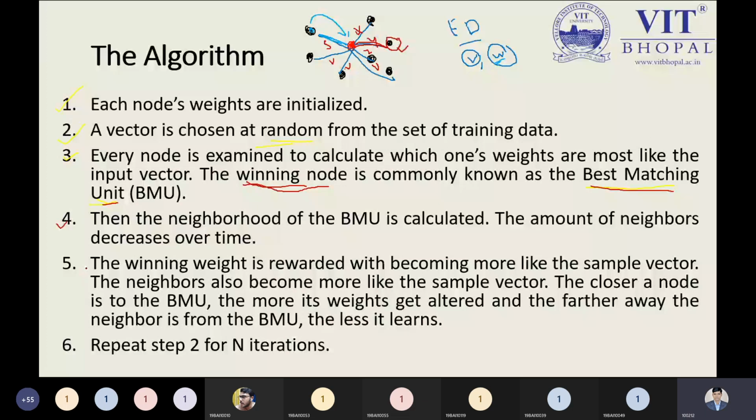Next, the fifth point says to move the nodes closer to the BMU, and repeat step number two for n iterations. Suppose we have 100 nodes. We keep in mind that the loop, this process, will go on for 100 times.